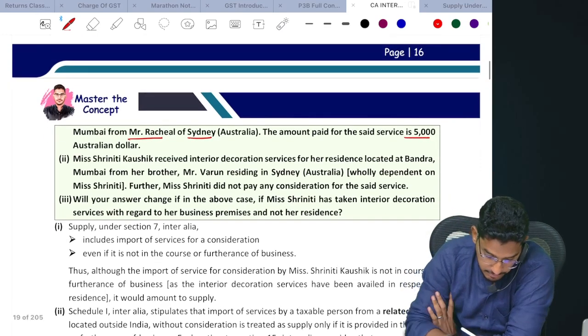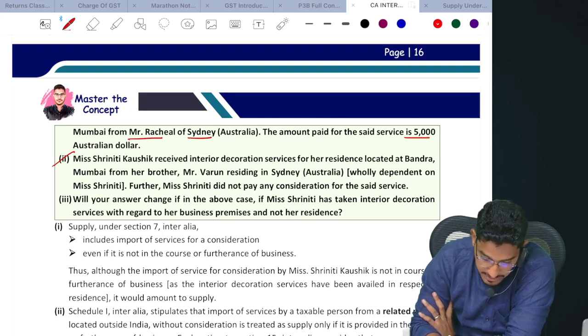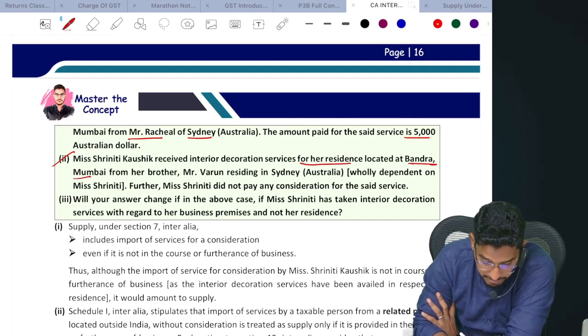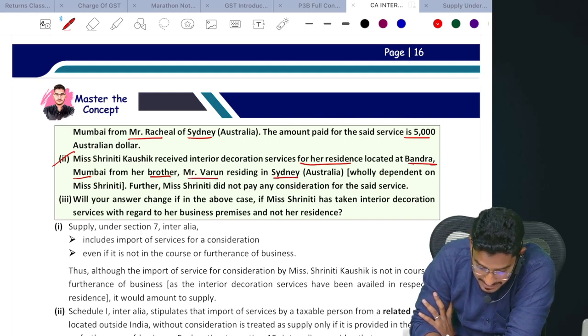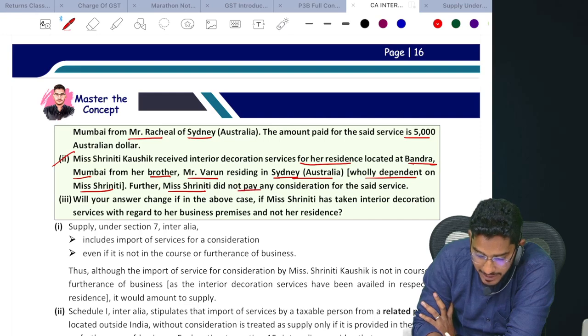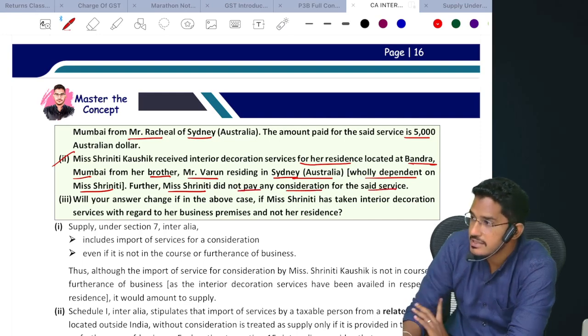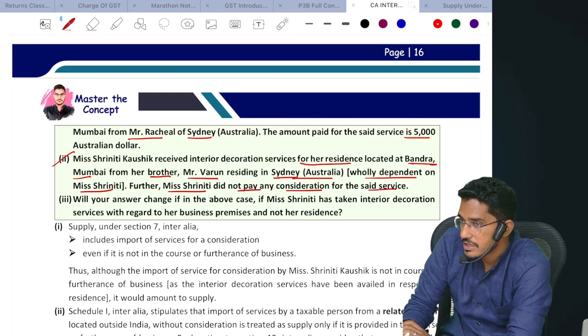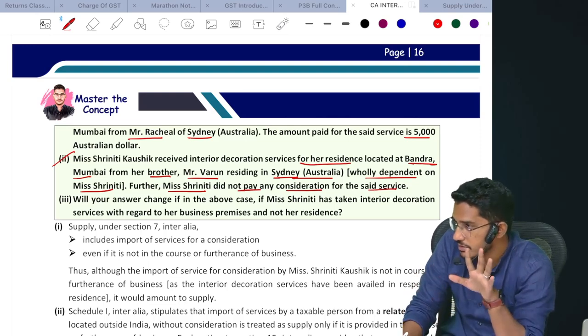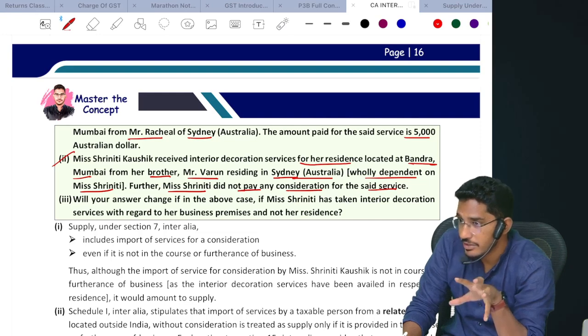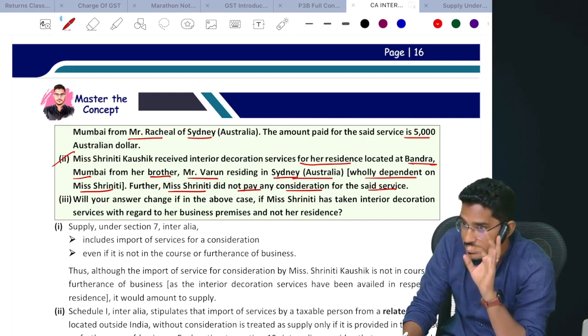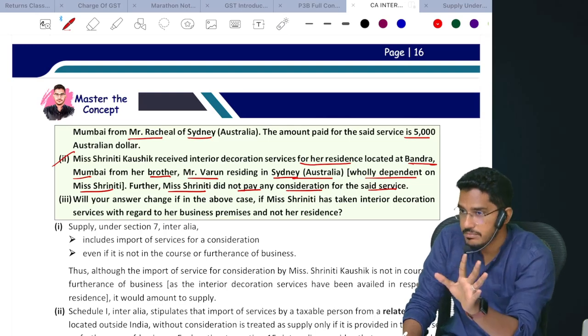Good. Now, Mrs. Srinidhi Kaushik received interior decoration services for her residence located at Bandra, Mumbai from her brother, Mr. Varun, residing in Sydney, Australia, wholly dependent on Srinidhi. Further, Mrs. Srinidhi did not pay any consideration for the said service. Looking at this kind of question, never jump to a conclusion. It might sound tempting, but somewhere you will make a mistake. Go by the system. Have the system in place.